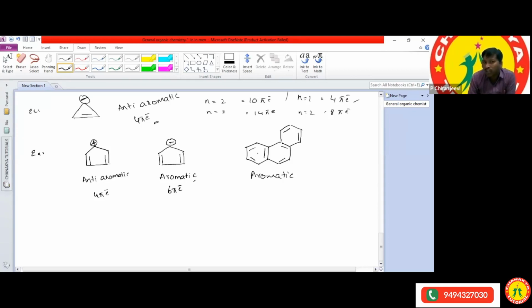And this one also, sir. In this one, what is the n value? n is equal to 3, the number of cyclic rings we are taking. According to that, the total number of pi electrons you will get here is 14 pi electrons. Conjugation is there, planar structure is there, and it has 14 pi electrons. Whenever it has 14 pi electrons, we can call it an aromatic compound. Now you got the clarity, all of you?